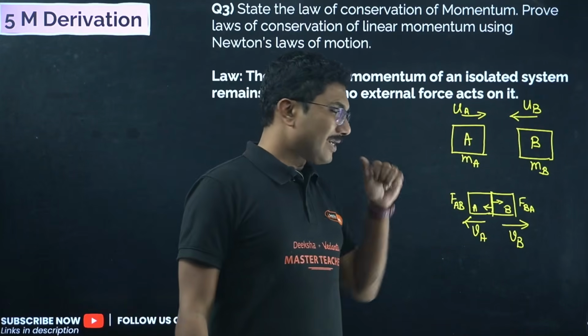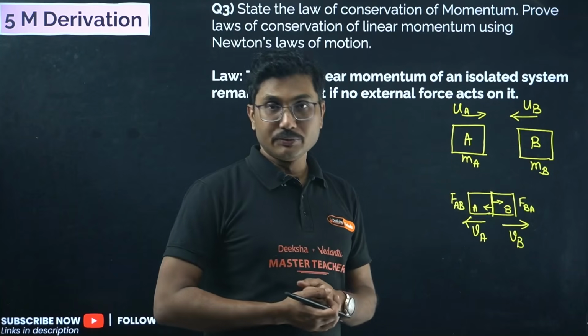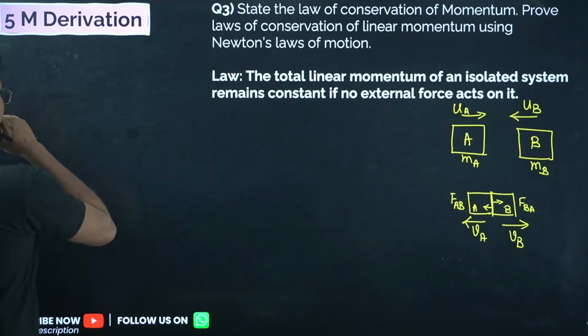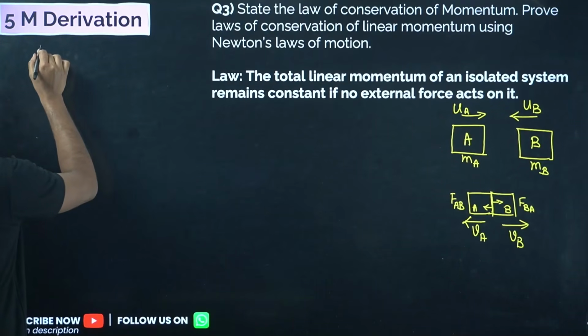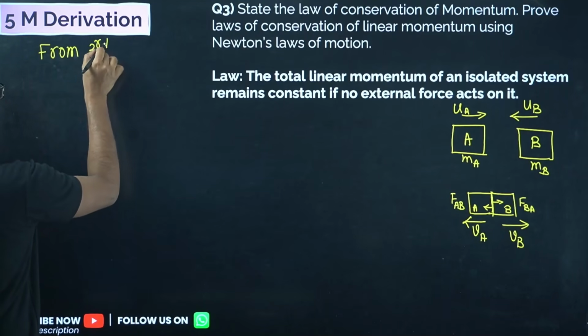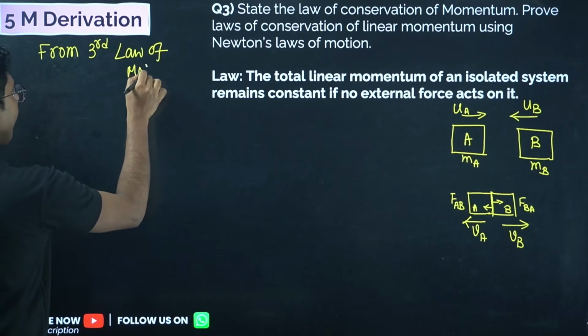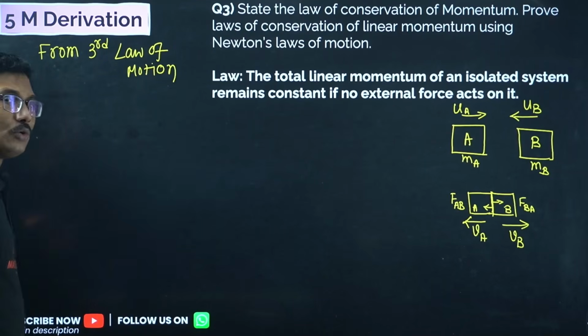Now what can we say about these two forces? First of all, from Newton's third law of motion, these two forces must be equal and opposite.